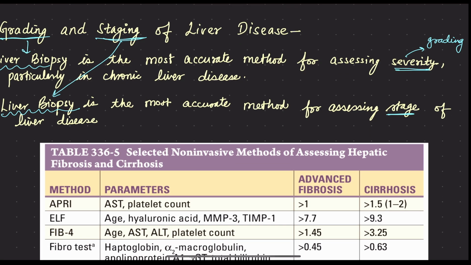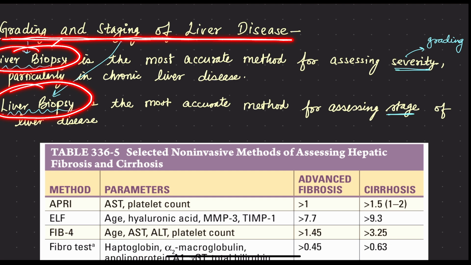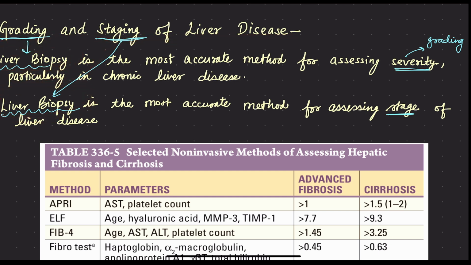Now, grading and staging of liver disease. How do you grade and stage liver disease? One test, that is liver biopsy, for both grading and staging. Once we do liver biopsy, we will understand the fibrosis. We will be able to understand the zonal distribution. We will be able to understand whether cirrhosis has developed or fibrosis stage F0, F1, F2, F3, F4, or whatever. So according to the pathology, according to the slides, according to the biopsy reports, we can understand the staging of the disease, how much disease has progressed.